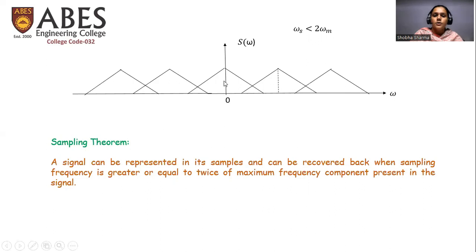Using these three cases, we can define the sampling theorem. A signal can be represented in its samples and can be recovered back when the sampling frequency, that is omega s, is greater than or equal to twice of omega m, which is the maximum frequency component present in the signal. This is the Nyquist sampling condition which must be satisfied in order to reconstruct our original signal. So this was all about the sampling theorem.